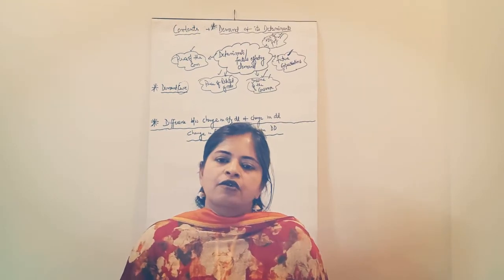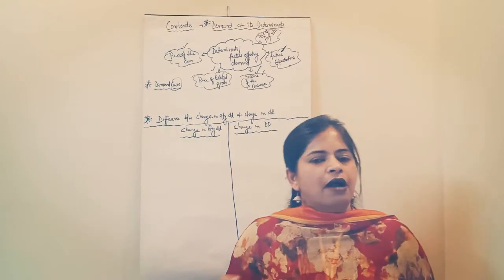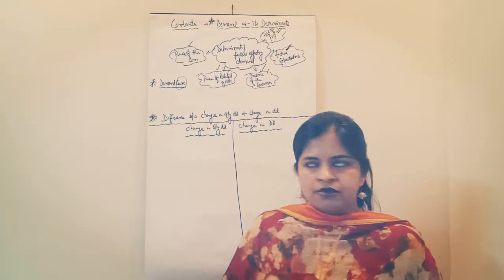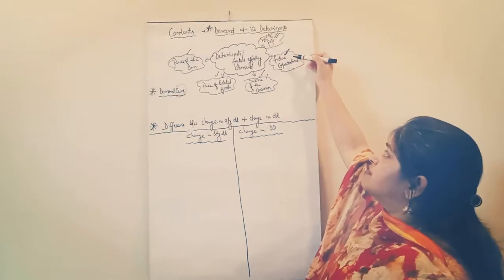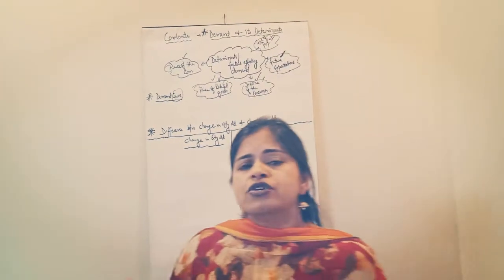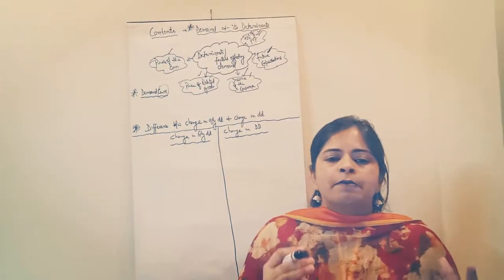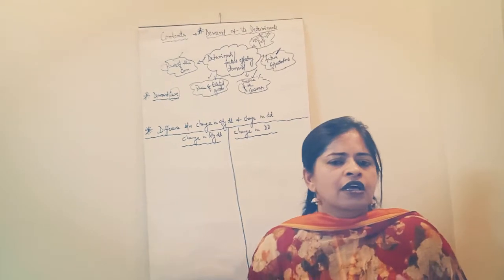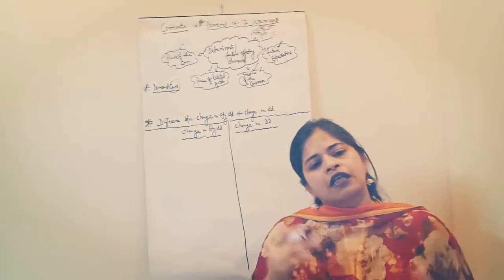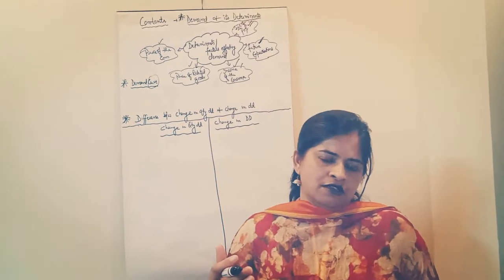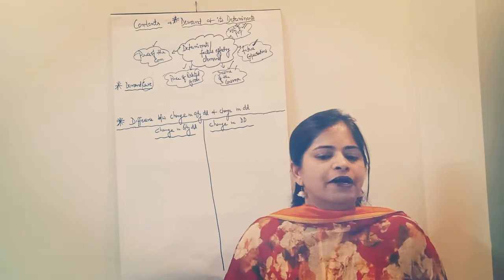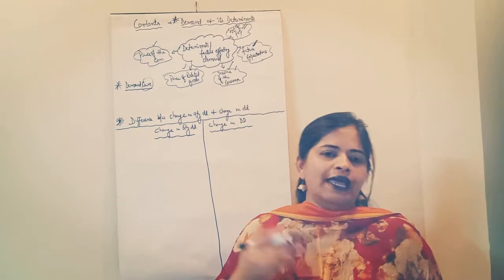So when the income of the consumer increases, demand for the commodity also increases. The next factor is future expectation. Future expectation means if an individual assumes that in the near future the price of the commodity will increase, he or she will purchase at present, and vice versa.